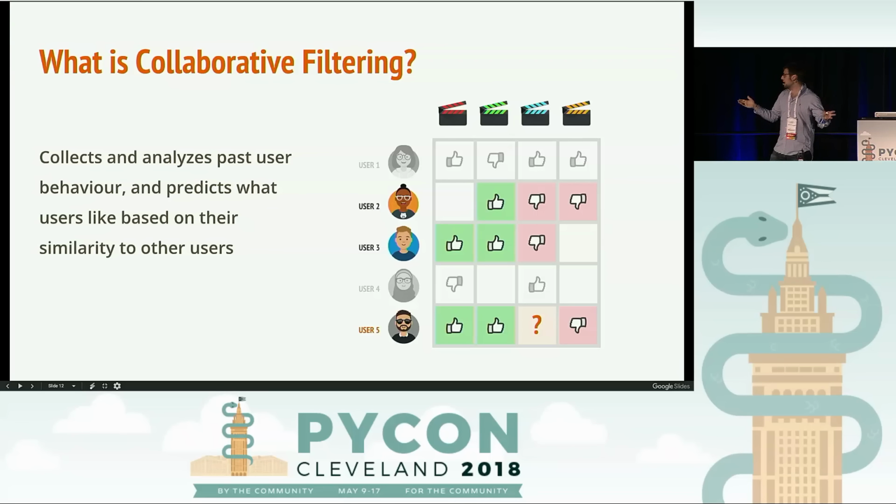So let me ask, any brave soul want to answer this question? What will user 5 think about the blue movie? Boo. All right. Fantastic. Yes, that's correct. So as you can see, we leveraged existing users' information to generate this recommendation, right? We collaboratively found the answer.